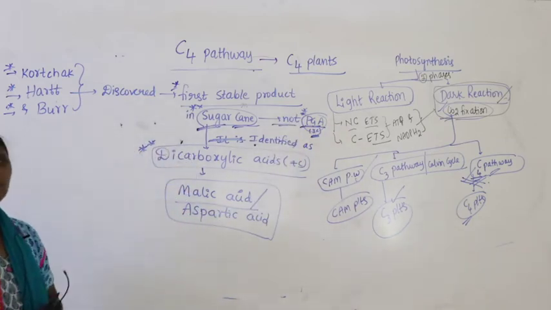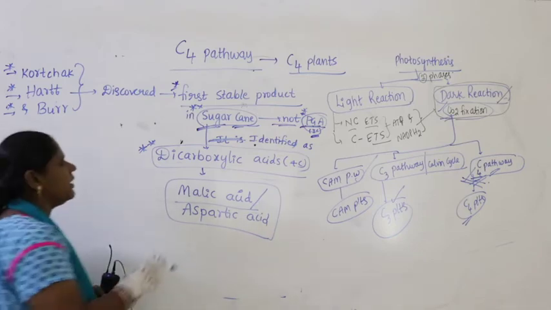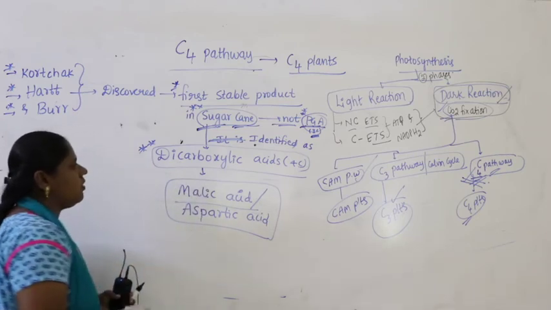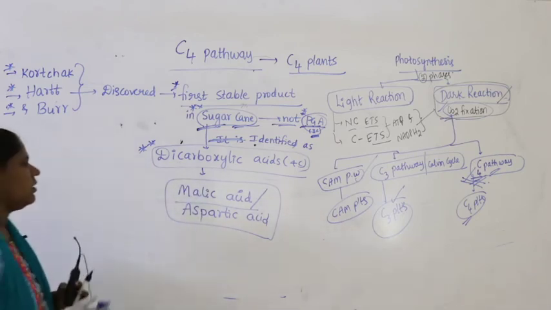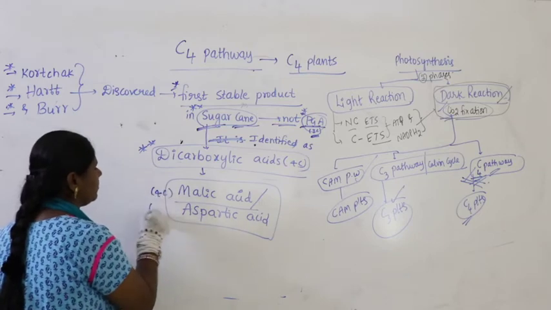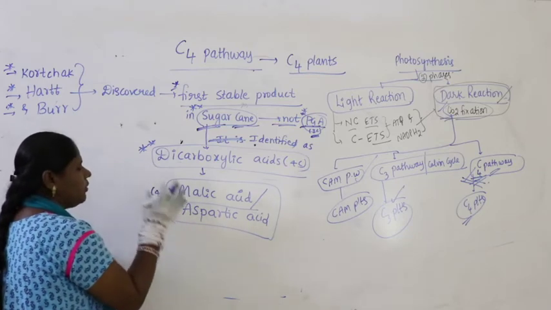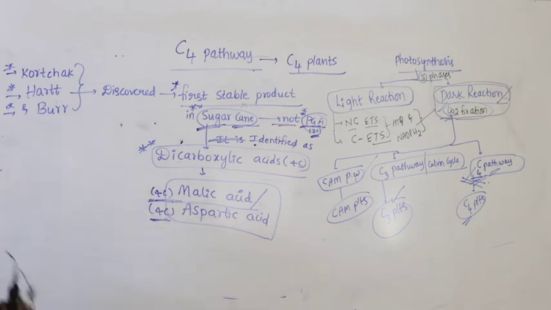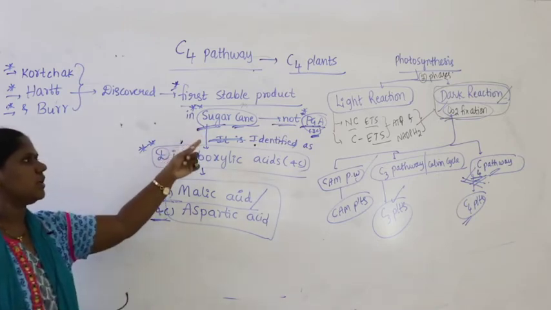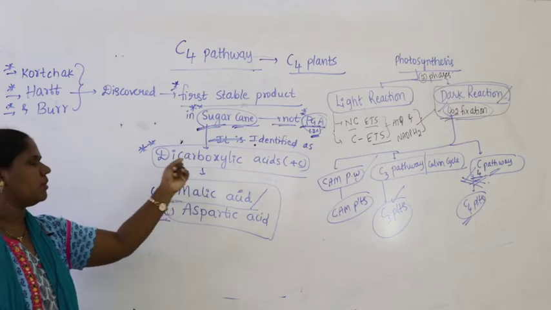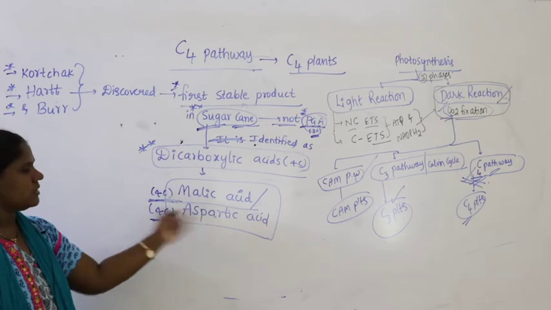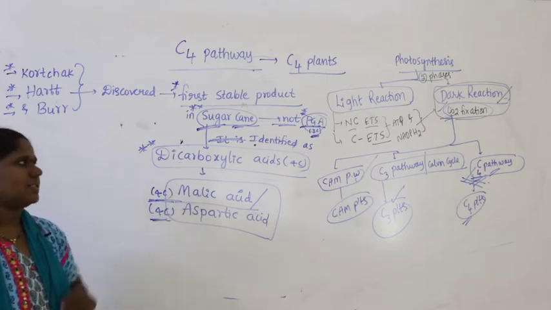Then they identified what is produced: dicarboxylic acids like OAA, oxaloacetic acid, or malic acid, which is a 4 carbon compound, or aspartic acid, which is also a 4 carbon compound. So the first stable products produced in sugarcane are 4 carbon compounds, dicarboxylic acids. In some plants it is malic acid, in some plants it is aspartic acid.